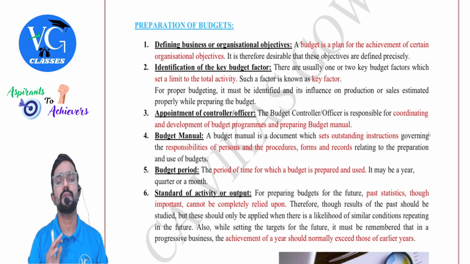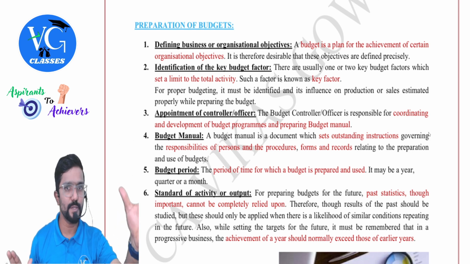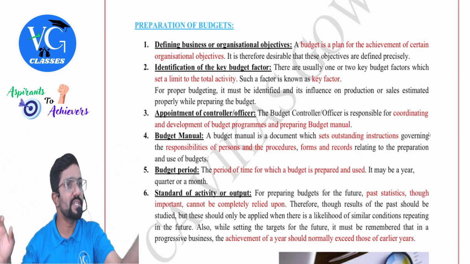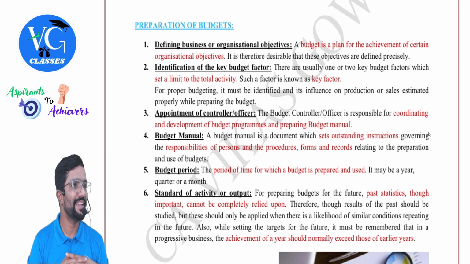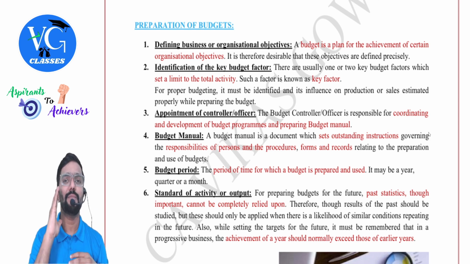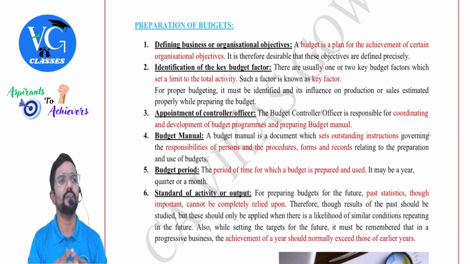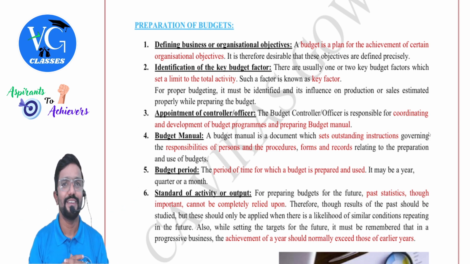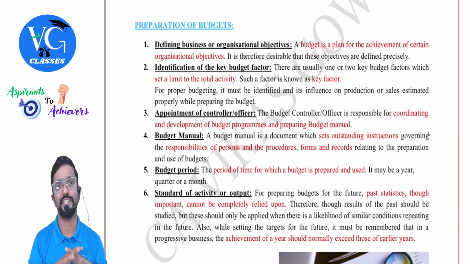Next, budget manual. Sir, what is a budget manual? Guys, it is a document in which they tell what you are supposed to do, how you are supposed to do it, and who is responsible for what. Clear? Because now, assume top level management has just communicated orally what everyone has to do. Some people might forget over a period of time. Correct? So document it.